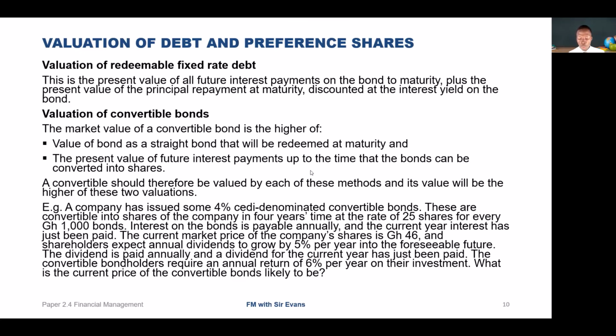So the summation when the bond is going to be converted is 1,245.4, and per our valuation of convertible bonds, the value is the higher of the two. So the convertible bond will have a current price of 1,245.4. So that is what we'll be getting when we are valuing the convertible bonds.